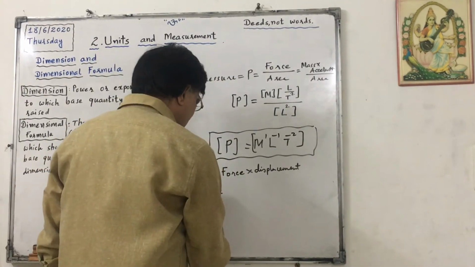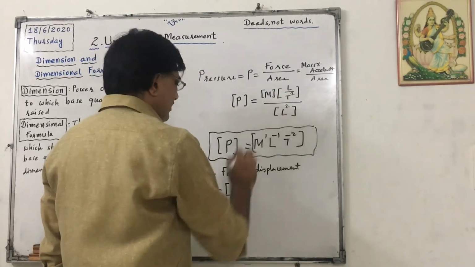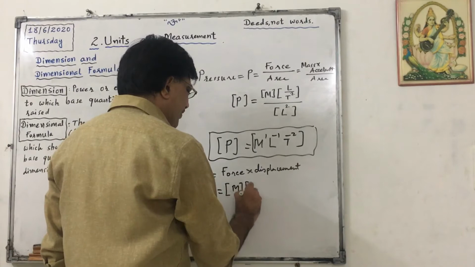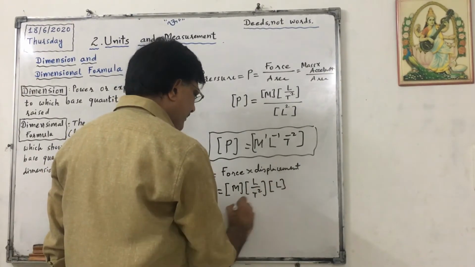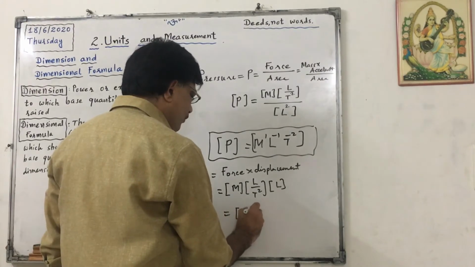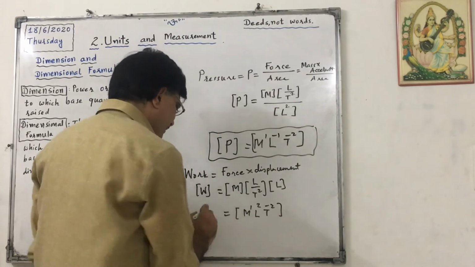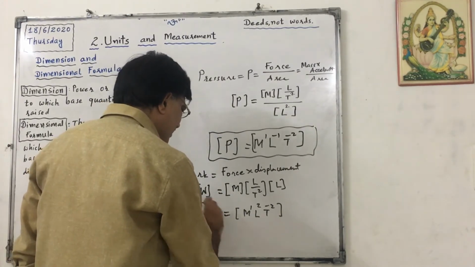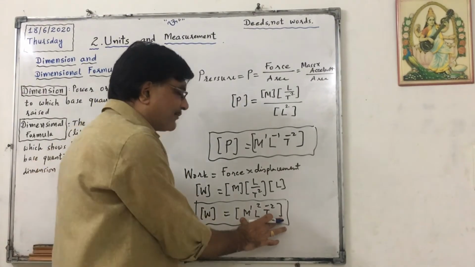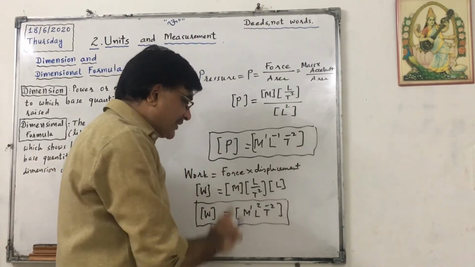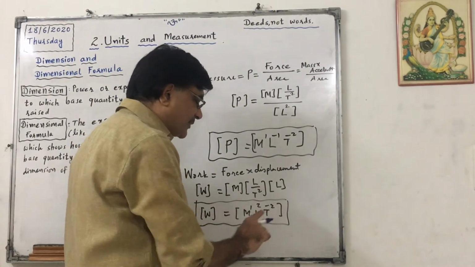Now force, we can write like this: mass into acceleration again, and displacement is L. So this is M raised to 1, L raised to 2, T raised to minus 2. This is called the dimensional equation of work. This is called DF of work. And dimensions are 1, 2 and minus 2 of mass, length and time respectively in work.